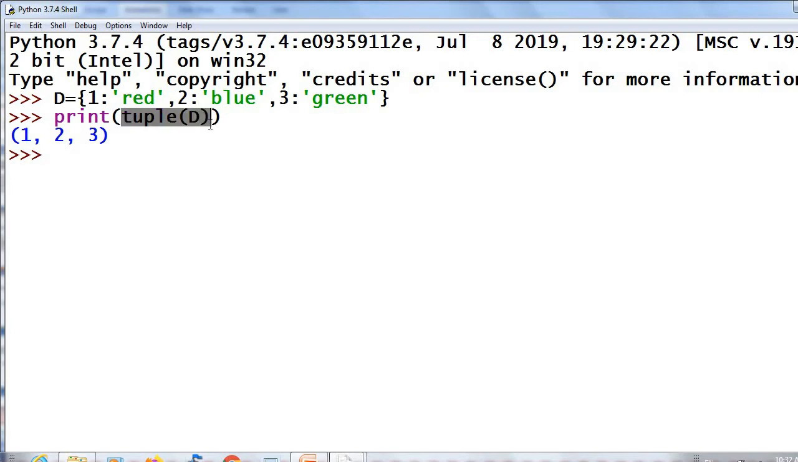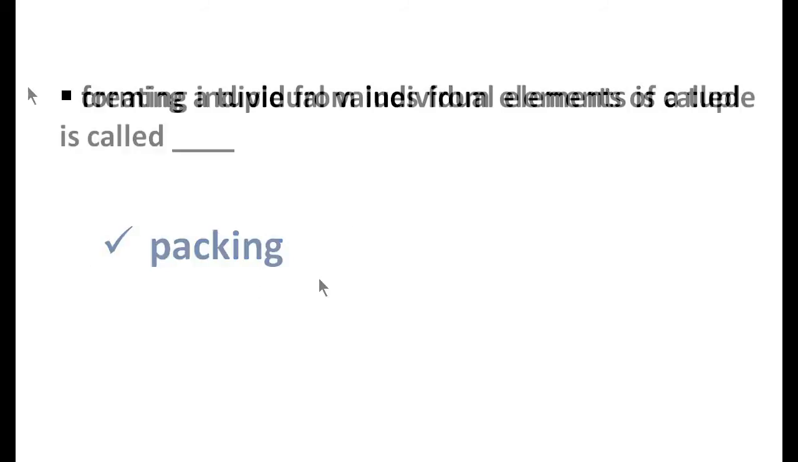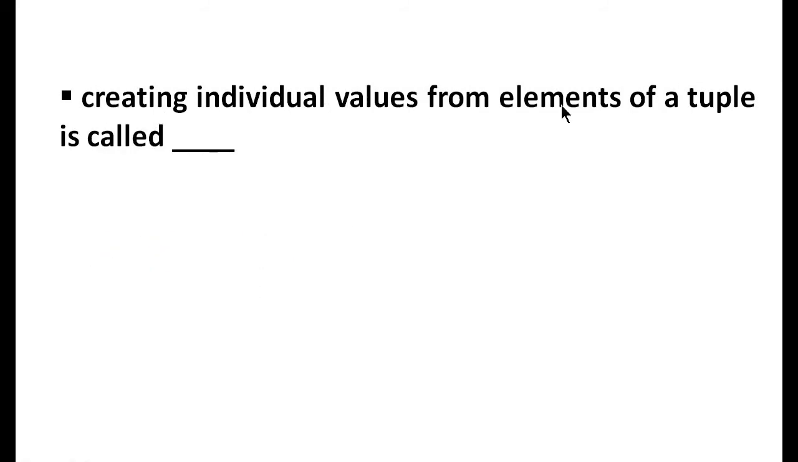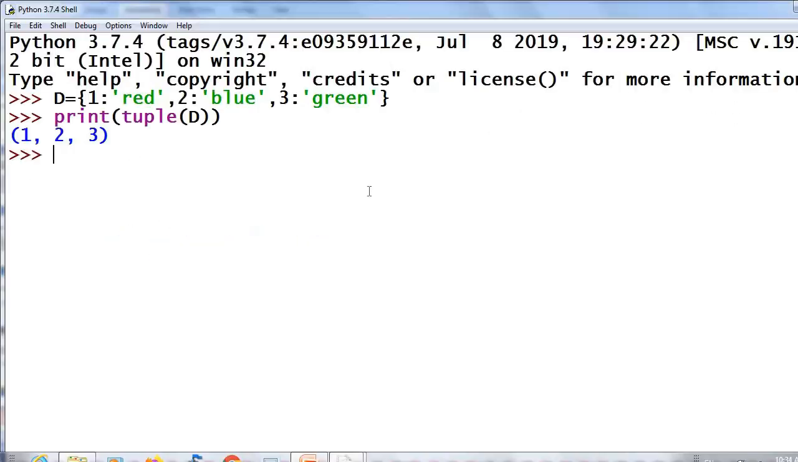See, the tuple function returned a tuple with key values as elements. This is also just like in list. Next one, forming a tuple from individual elements is called packing. Then creating individual values from elements of a tuple is called unpacking. Packing means individual elements are packed together to form a tuple.